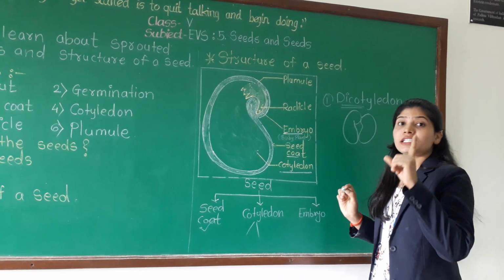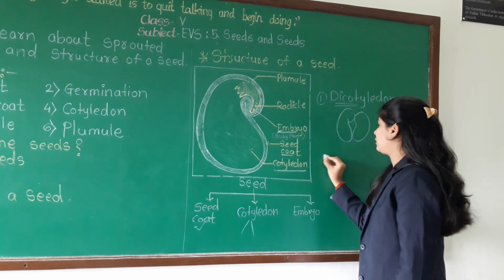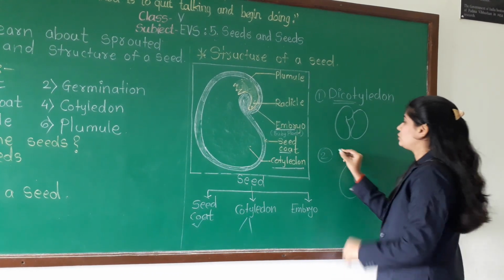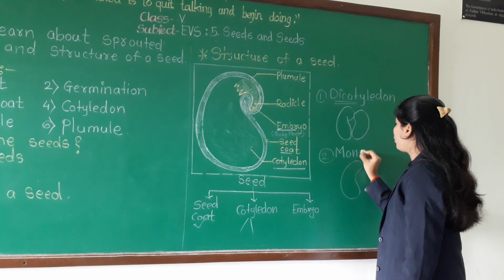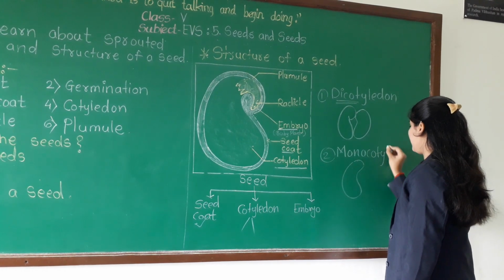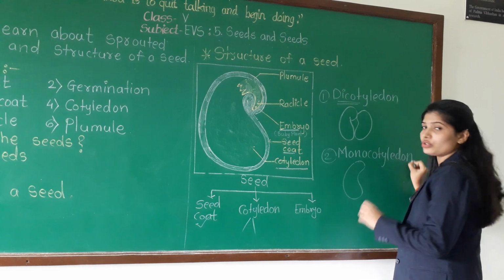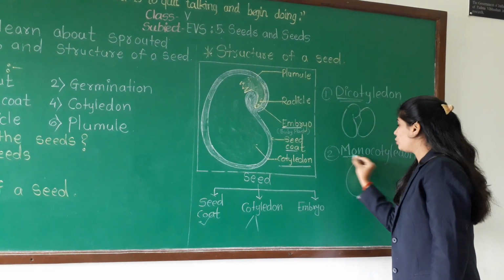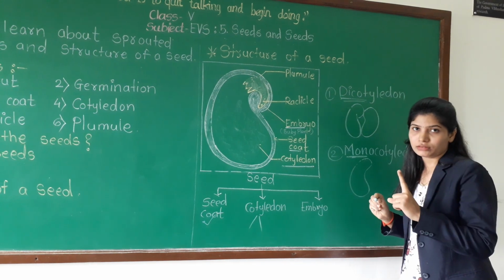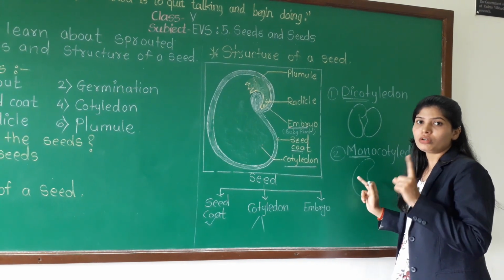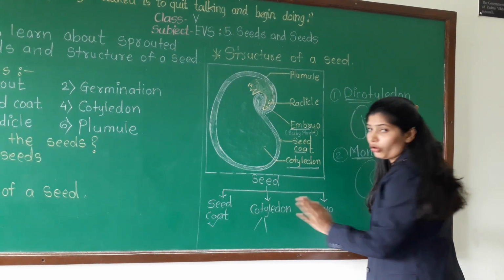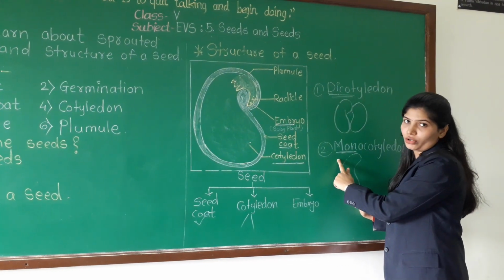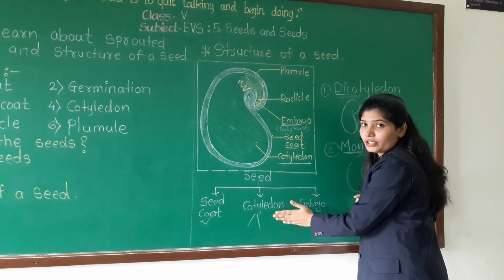And if a single cotyledon is there, it is known as monocotyledon. See here, di means two and mono means only one. Two different types of cotyledon, dicotyledon and monocotyledon. Understood? Seed coat and cotyledon.